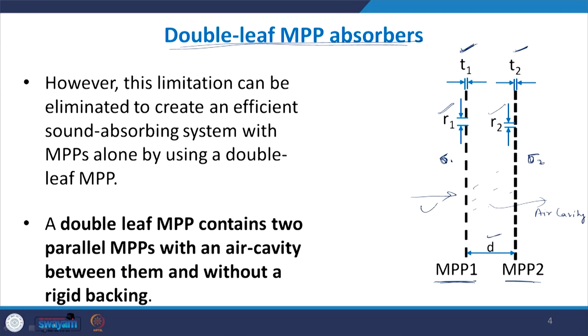But in this MPP, because now we do not have a rigid wall, some transmission will take place from the other end. So some sound wave will be absorbed, but some transmission will take place through this backing.